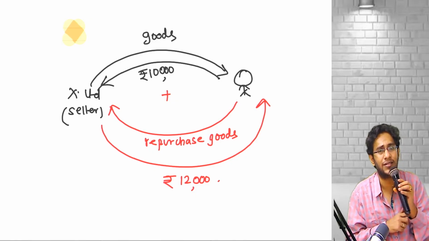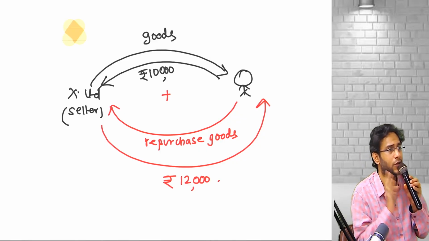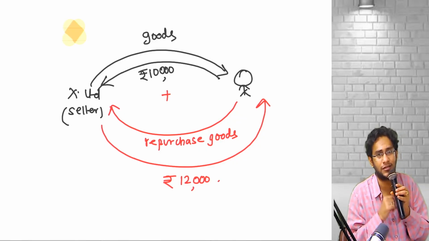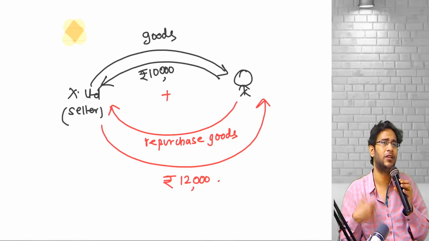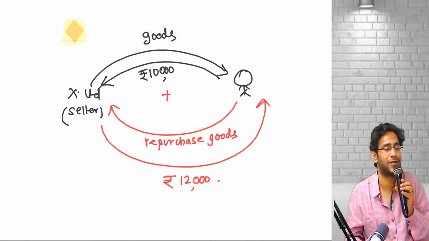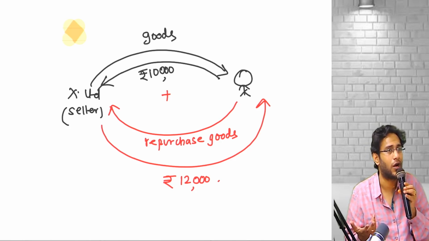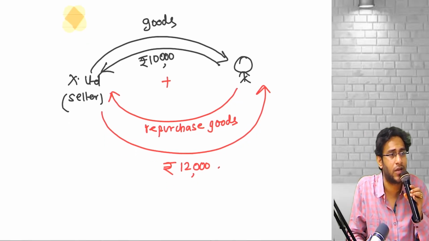These goods are given as security, sir. When I take a loan from somebody, the other fellow will ask for security. So hand over goods as security, and still you can account for it as a loan. Why disguise it like this? I wanted to manipulate sales also, sir. Now that I got caught, Ind AS 115 says, shut up and recognize it as a financing transaction. Tell me the entry for this.